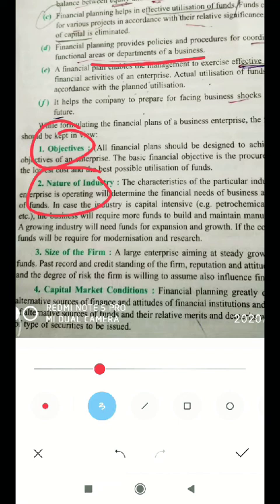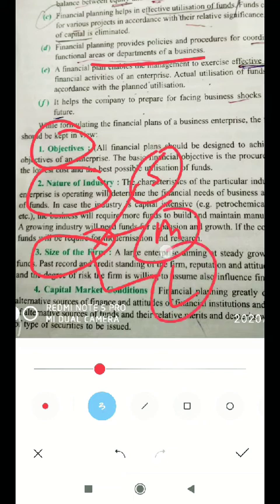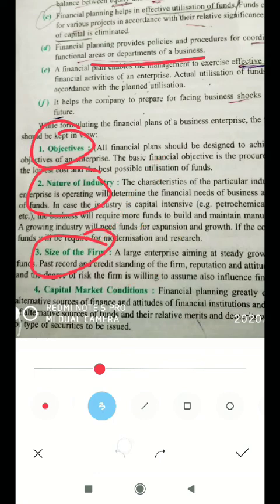Third, size of the firm. Definitely, if there is a small unit, medium unit or large unit, as we learned in class 11th, a small amount of capital is needed for a small unit, medium for a medium unit, and a large amount for a large unit. So the size of the firm will also decide what amount of capital is required.